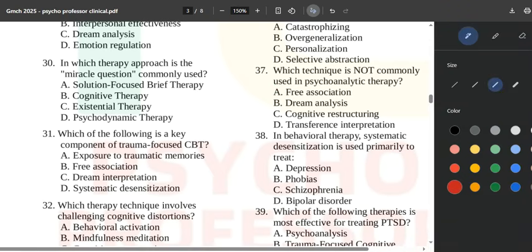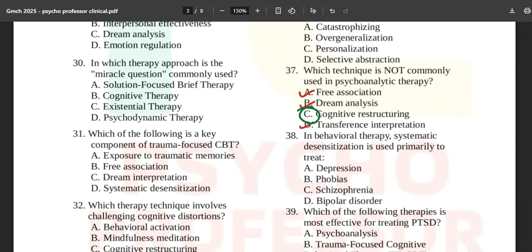Okay. This question is about free association, dream analysis, and transference interpretation, which are used in psychoanalytic therapy. Only and only cognitive restructuring is not used in psychoanalytic therapy. So I hope you got the correct answer now. Okay. In behavioral therapy, systematic desensitization is used primarily to treat depression, phobias, schizophrenia, or bipolar disorder.